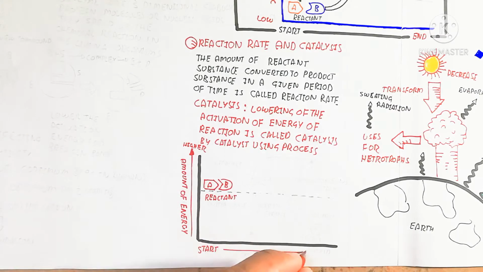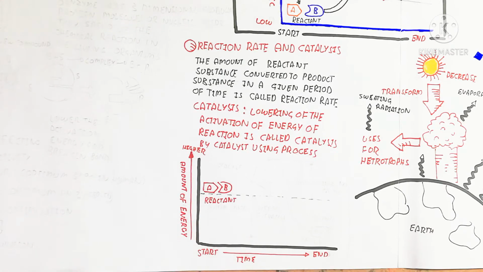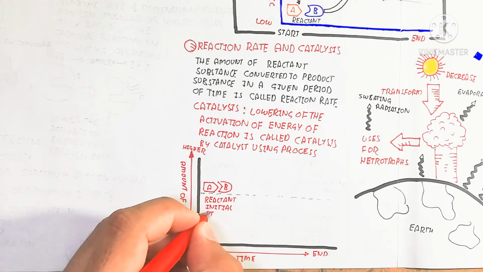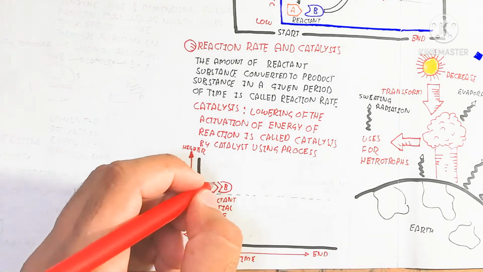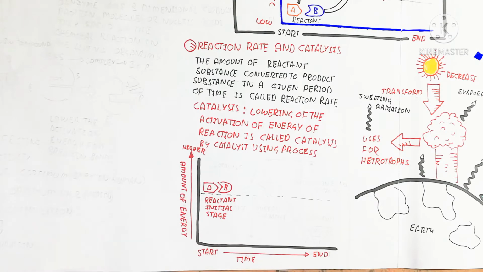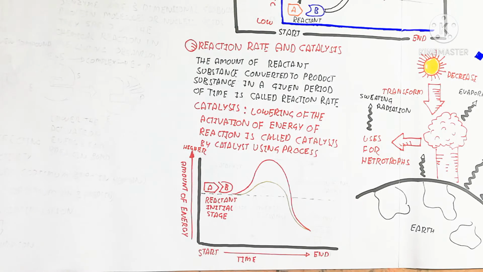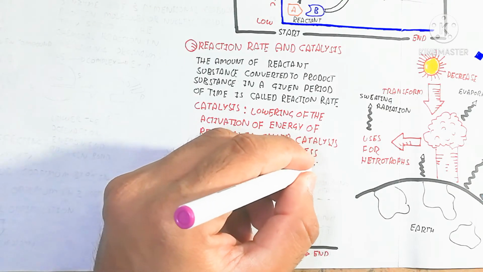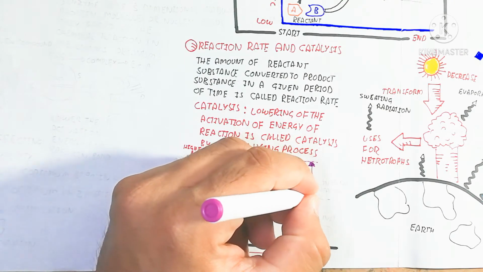So here is the reactant, the initial state. It means the two molecules are separated. So that means the enzyme is used to produce a molecule, for example. So the catalysis, and here I am drawing the graph, which is known as the activation energy without catalyst. The catalyst is used as an enzyme.